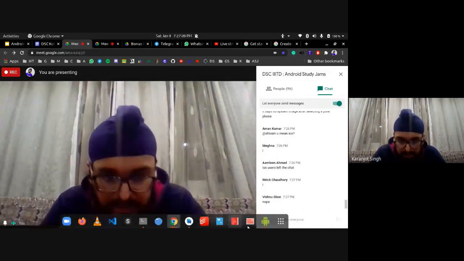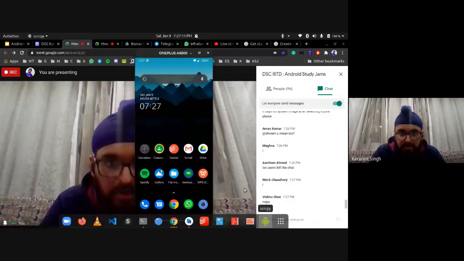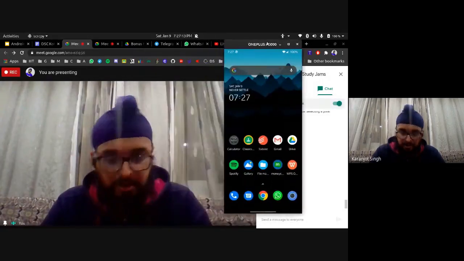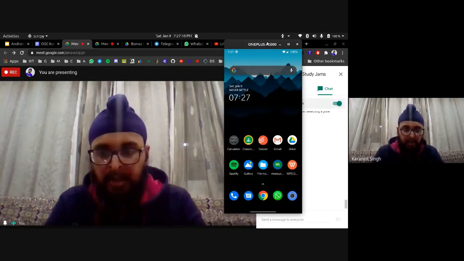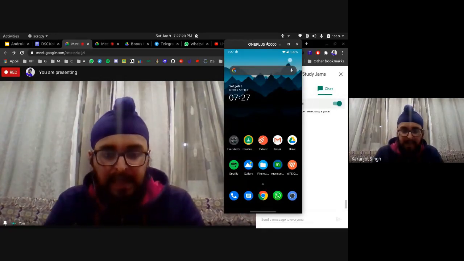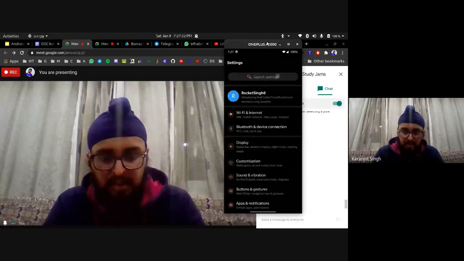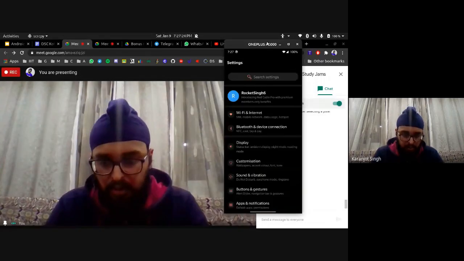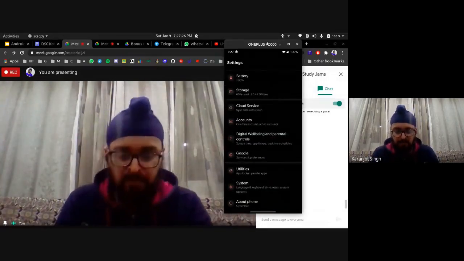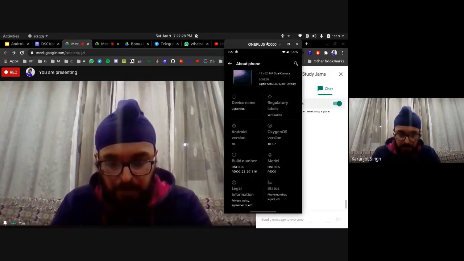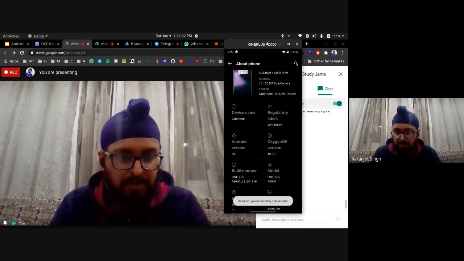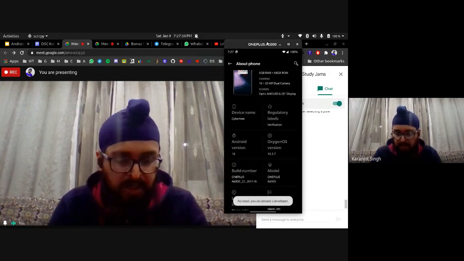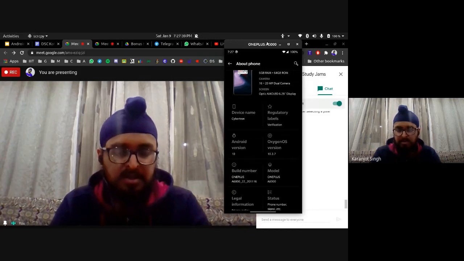Okay, so I'll just show my screen. You can see my screen over here, right? For those of you who want to use your Android device, you can just connect it here, and first of all you'll go to settings. It might vary across different phones, but you'll have an about page, right? You'll have to click on build number 6 times. I've already enabled developer options, but you'll have to click on build number 6 times.